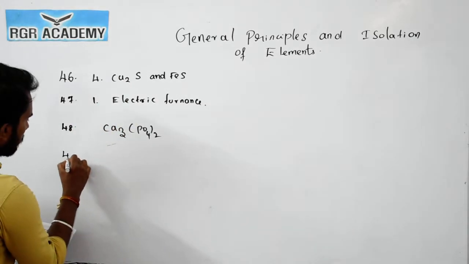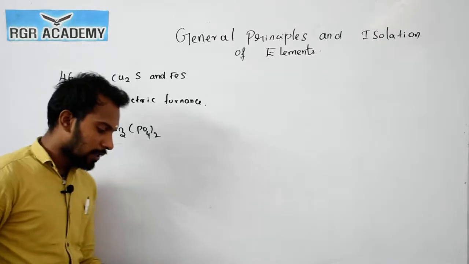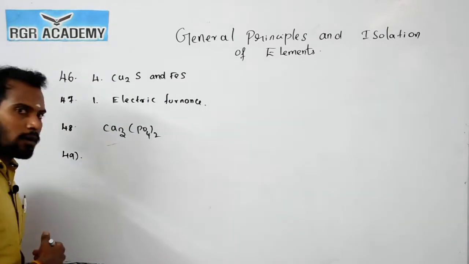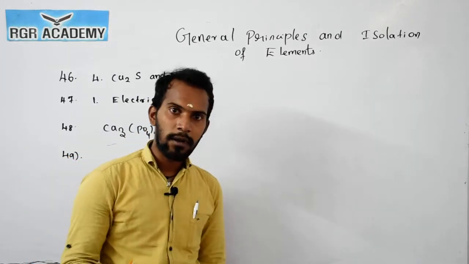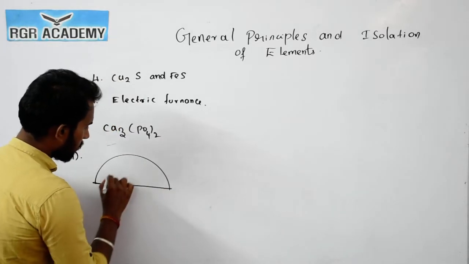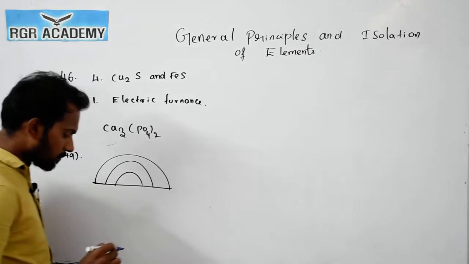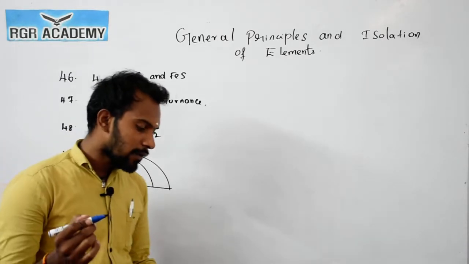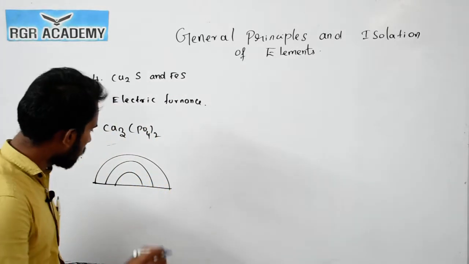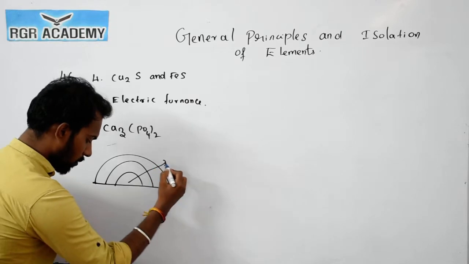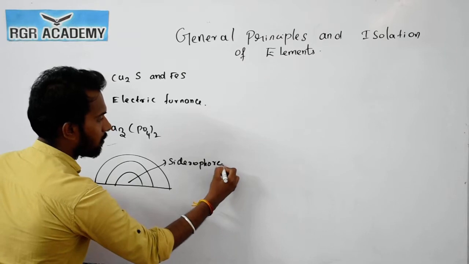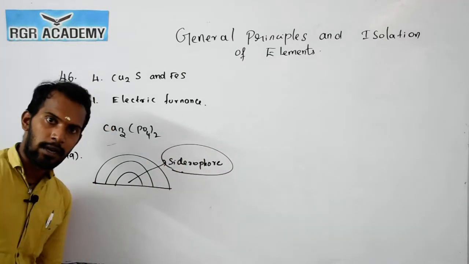Now the question number 49. The region where mainly metals are found in earth. We have different layers, for example, the layers which are present inside. The layer where the main metals are found below the earth is called siderophore.